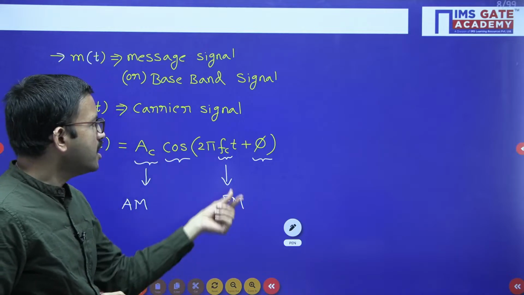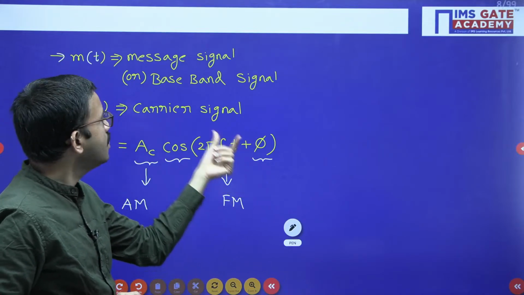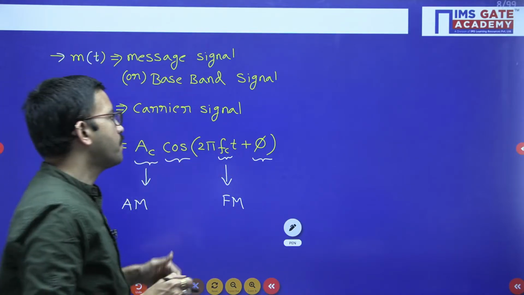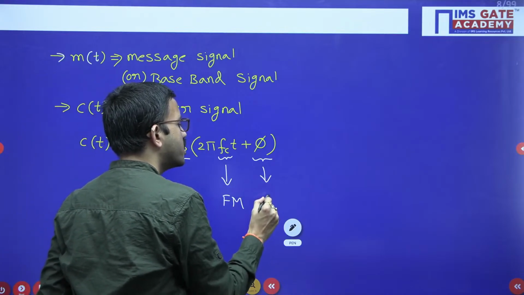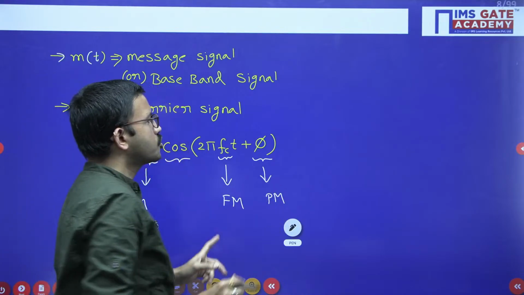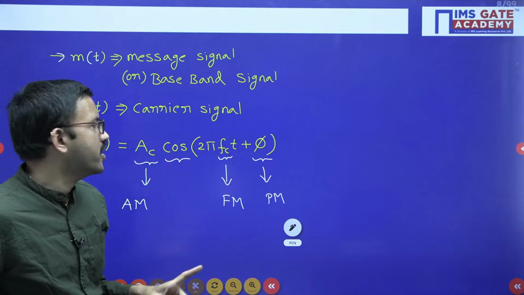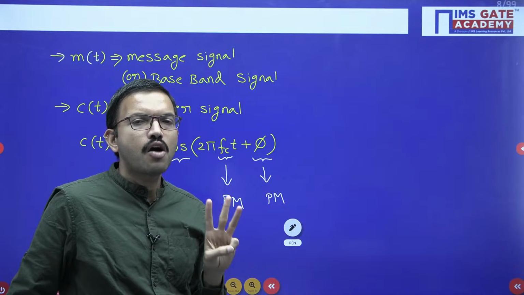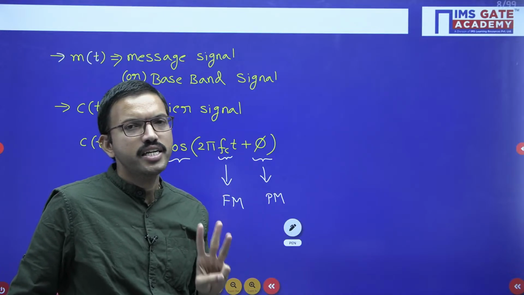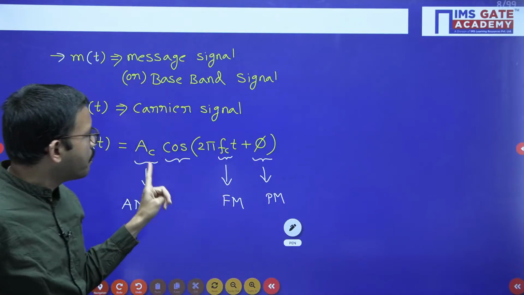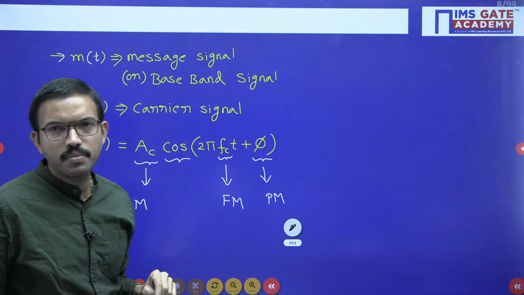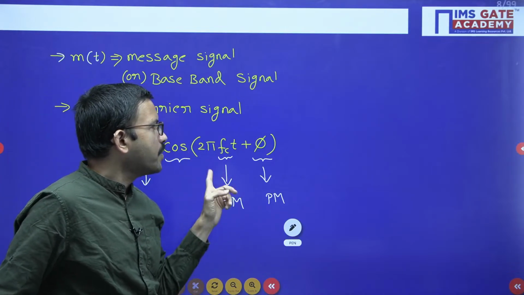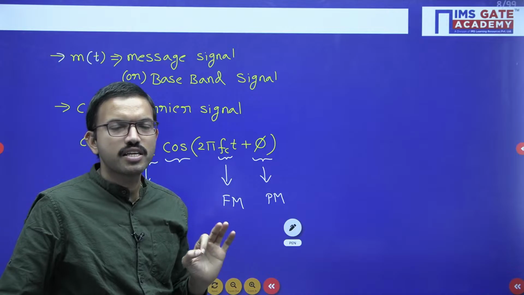Similarly, if you are varying the phase angle of the carrier signal in accordance with the message signal, then we will call it a phase modulated signal. One important note: regarding the carrier signal, you have three parameters, out of which at any time you vary one parameter in accordance with the message signal, and you keep the other two constant.